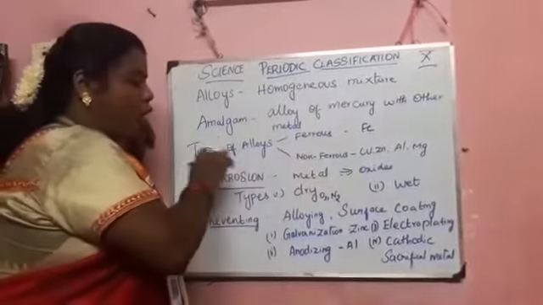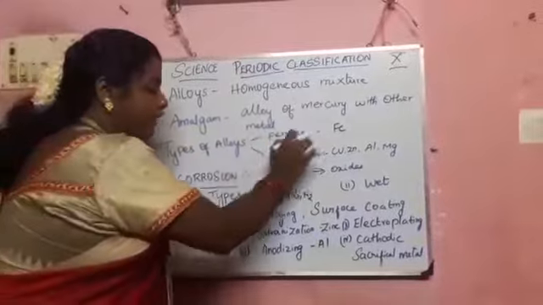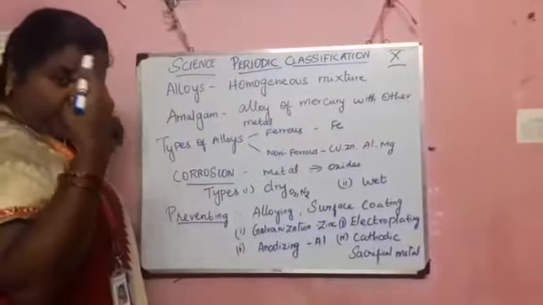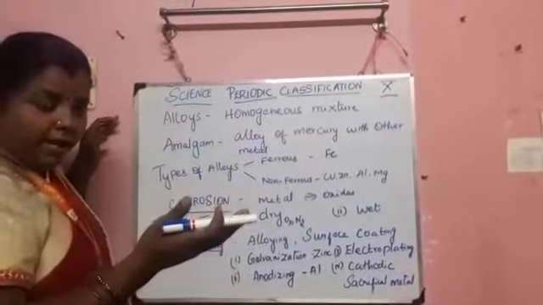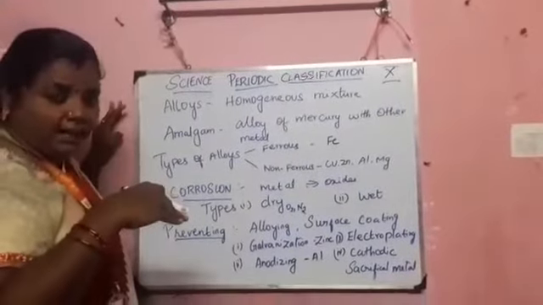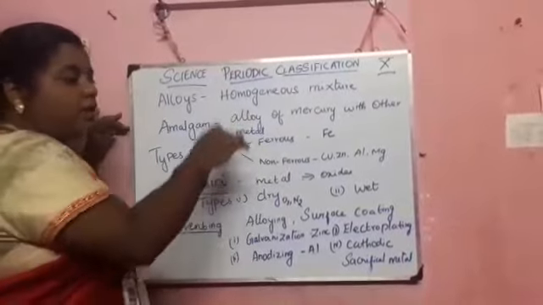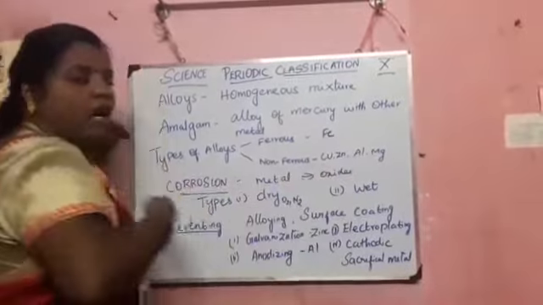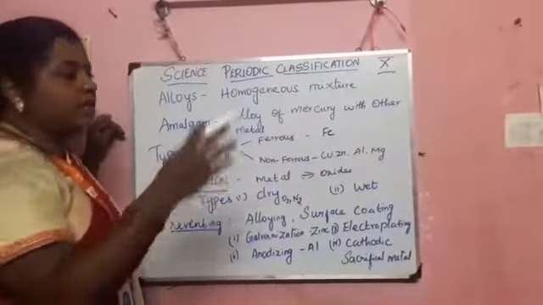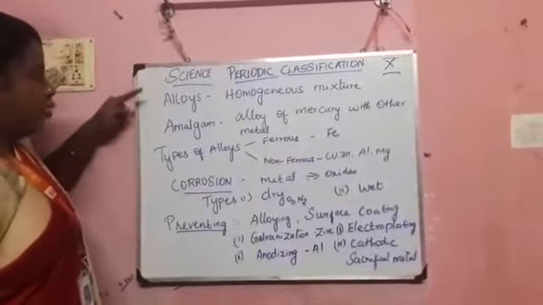So if the alloy contains iron, it is called a ferrous alloy. If iron is absent and some other metal acts as the alloy, that is called non-ferrous. Examples like copper, zinc, aluminium, magnesium, when these form an alloy, it is called a non-ferrous alloy.